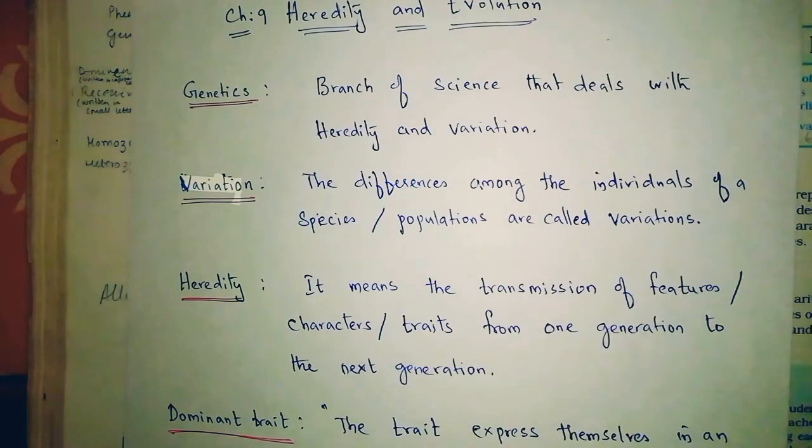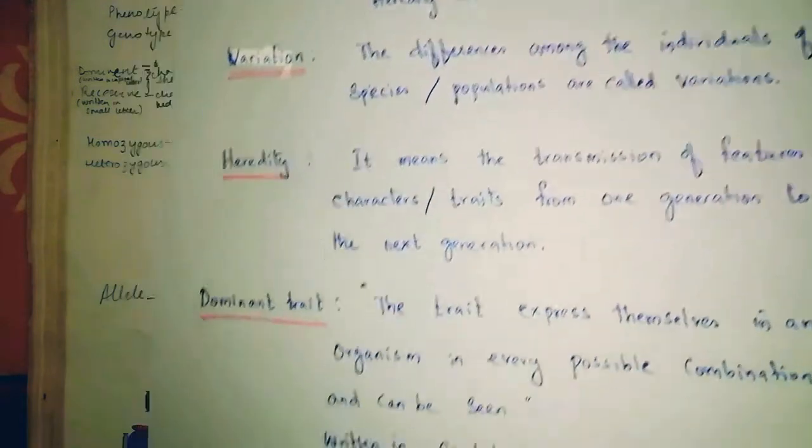For example, if the color of a father is a light color or a dark color, then the child may also have a dark color. Okay, if the hair of the father is curved, some of the children may also have the same thing, right? So that is what we can say in heredity.